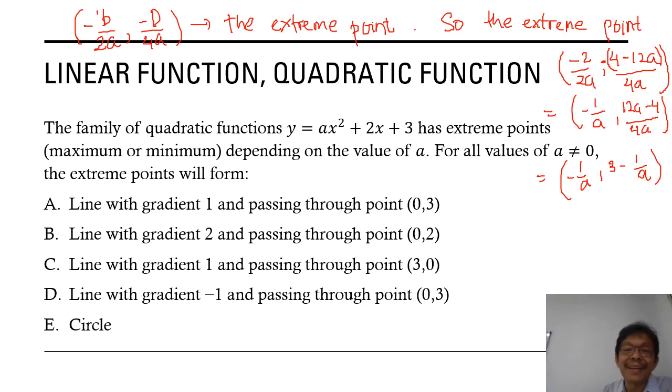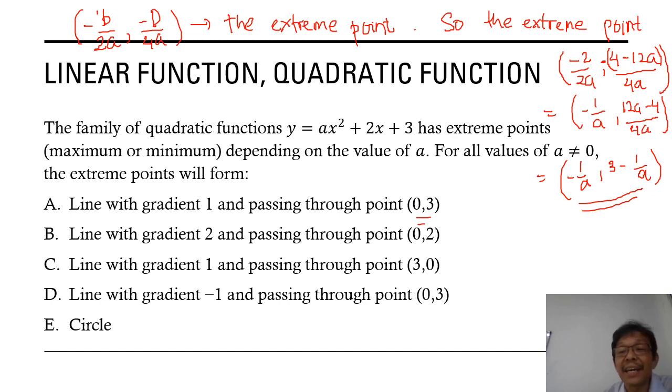And then I see this extreme point with (0, 3). What is the gradient between this extreme point and the point (0, 3)? They form a line, and the question is what is the value of the gradient?